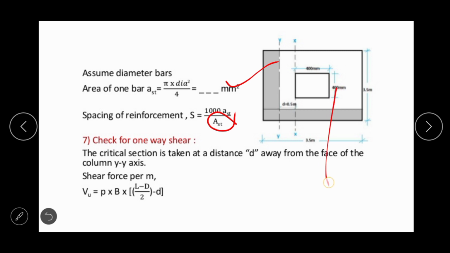So here per meter spacing will be calculated. That is why AST is the per meter area of reinforcement, not the total reinforcement.